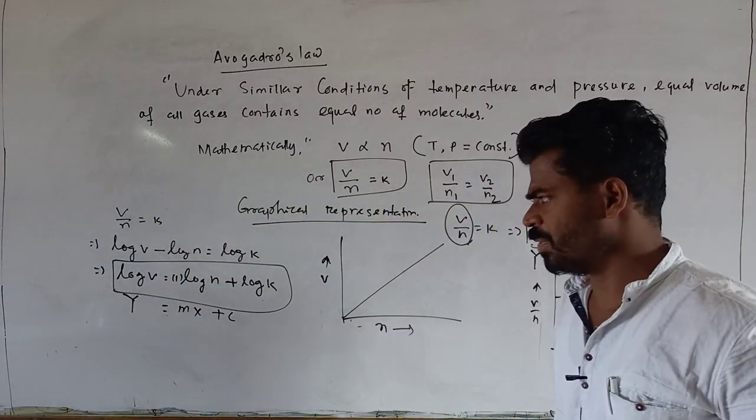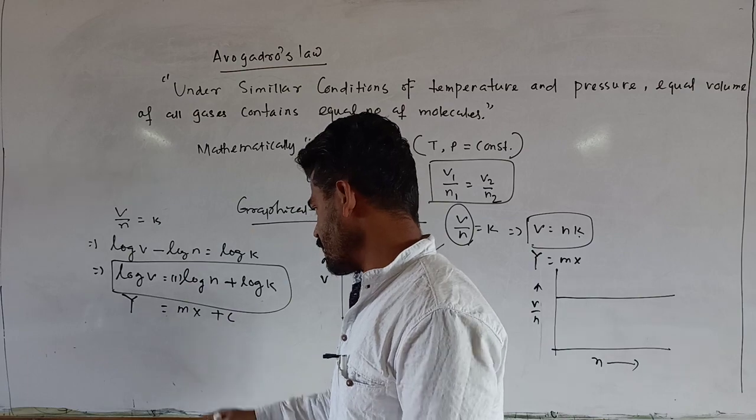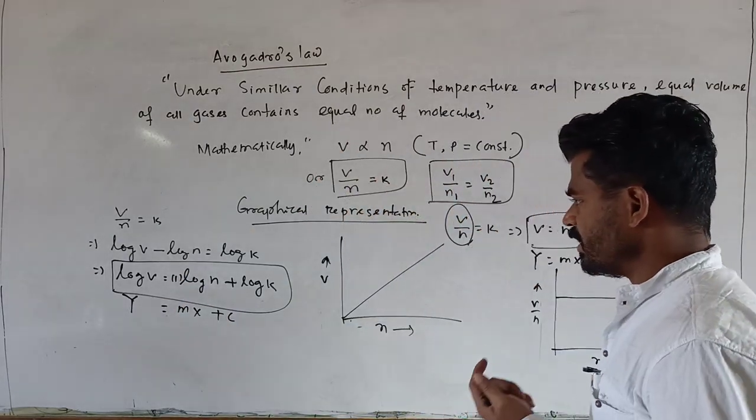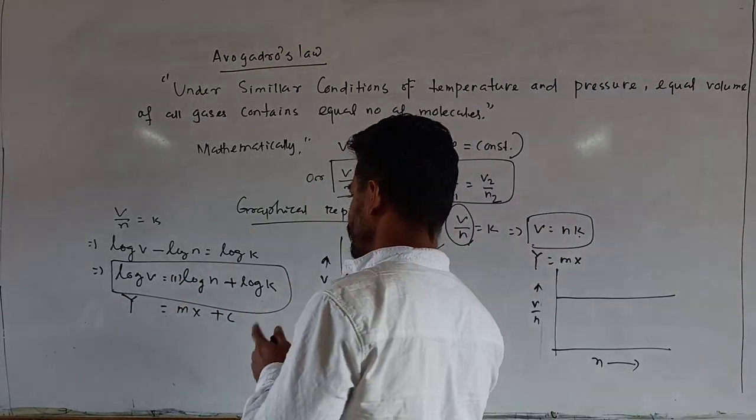It is 1, because the coefficient is 1. So you know the nature of the graph between x and y.